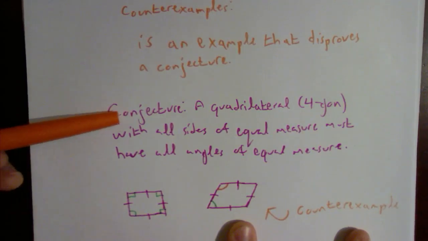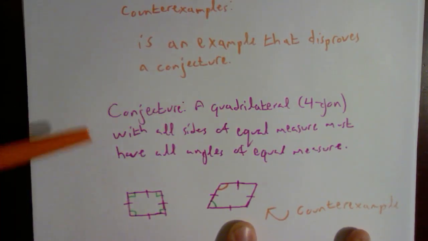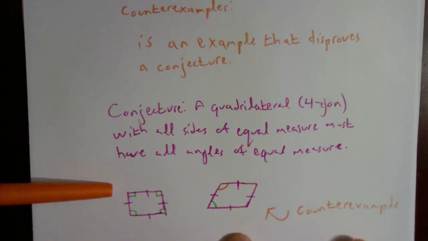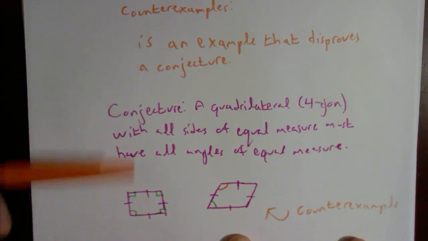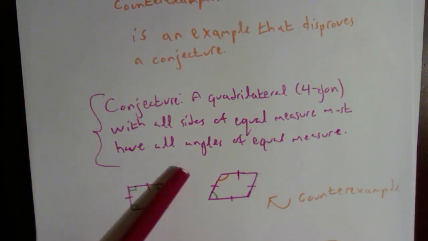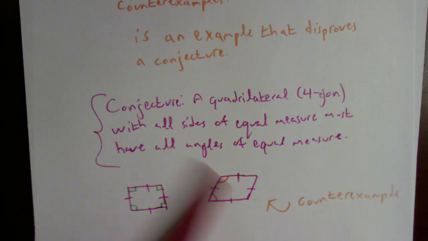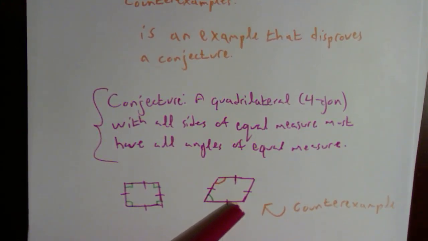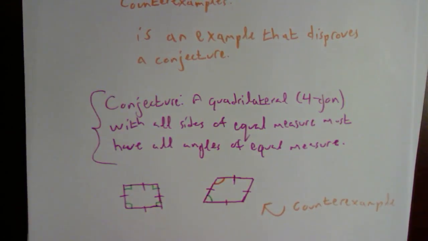And this conjecture is saying that for all quadrilaterals, if their sides are equal measure, that means that their angles are of equal measure too. That's what this conjecture is saying. That is this guess. And what I just did with a counterexample is I disproved that guess by just saying, hey, here's one case where that's not true, so that means that your guess is not always right. It can't always be right. That's exactly what a counterexample is, and that is it.